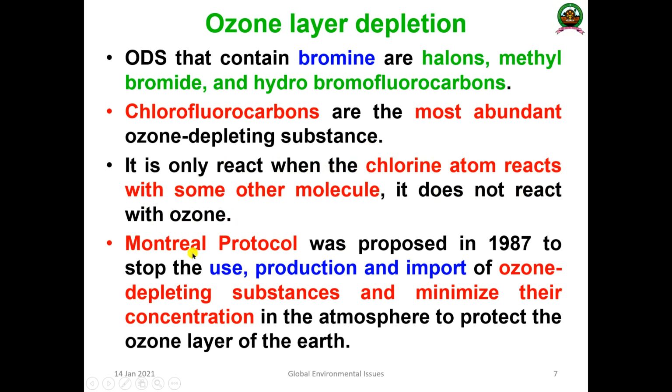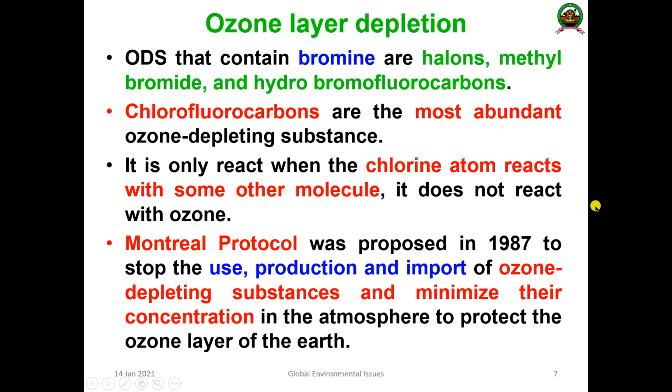Okay, and there is a protocol that was proposed by the United Nations in 1987, known as the Montreal Protocol. That symposium happened in Montreal, and they developed the Montreal Protocol by identifying the problem arising due to ozone layer depletion.